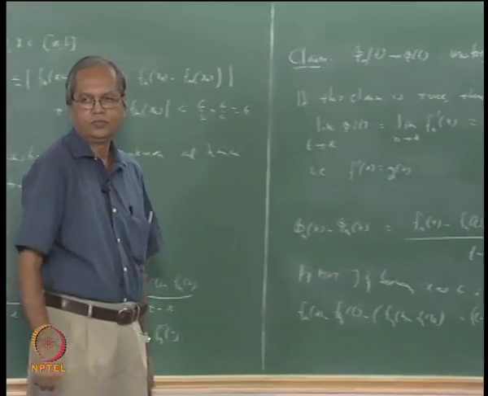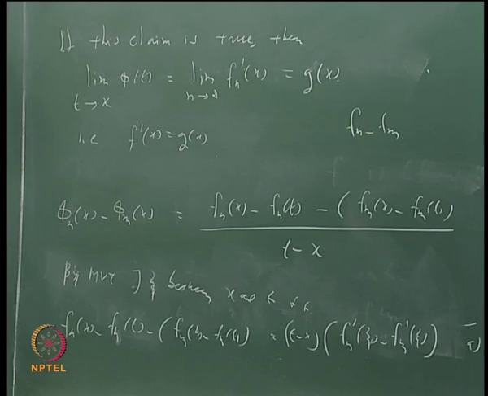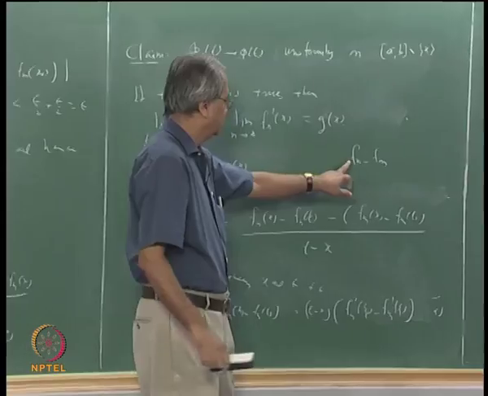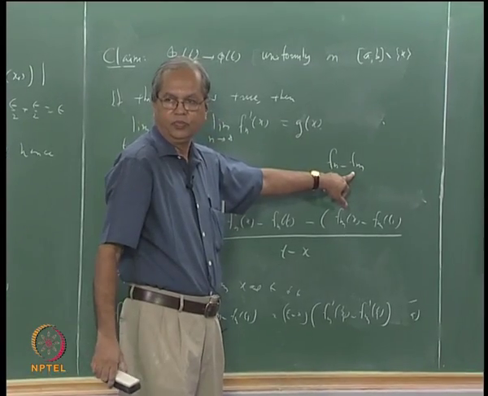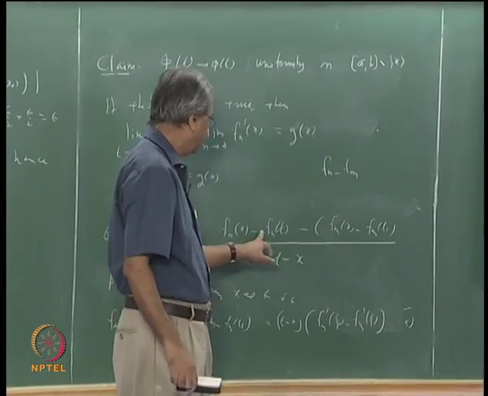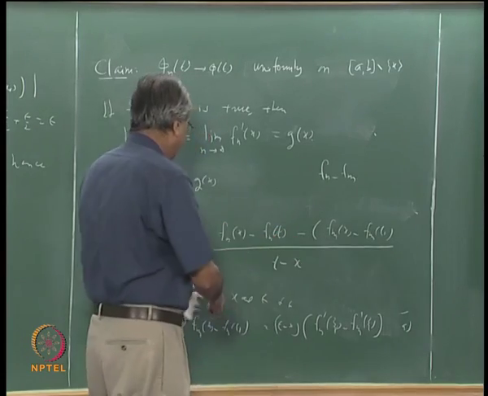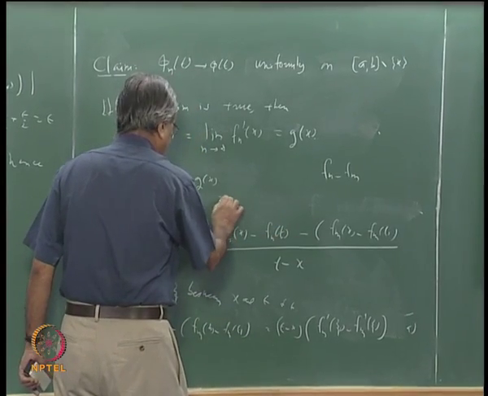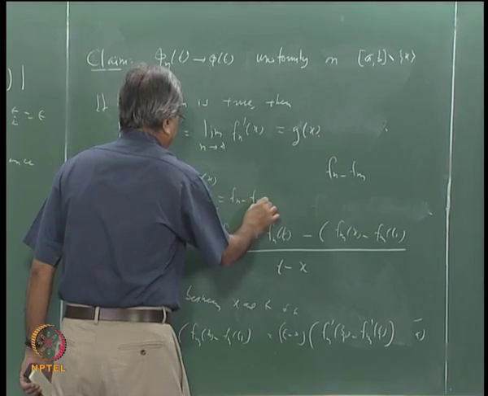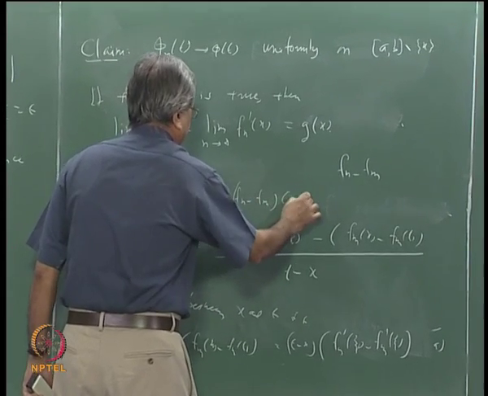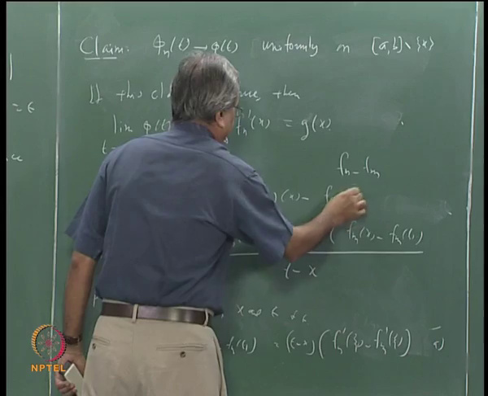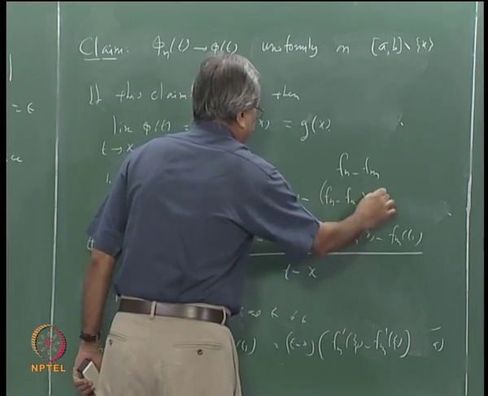We are applying the mean value theorem to this function Fn minus Fm. Remember, this numerator is nothing but Fn minus Fm at x minus Fn minus Fm at t.